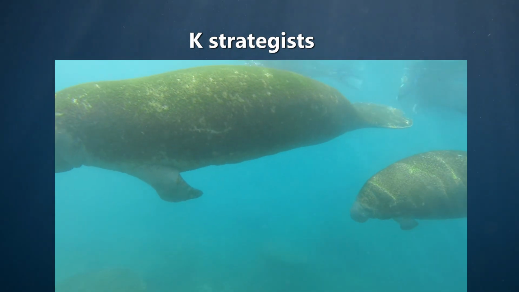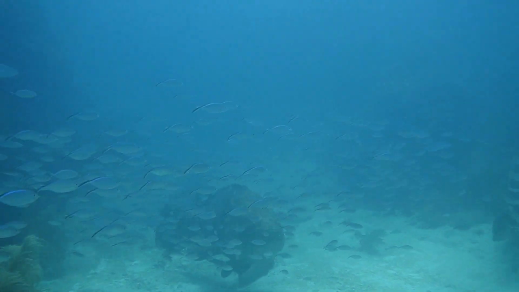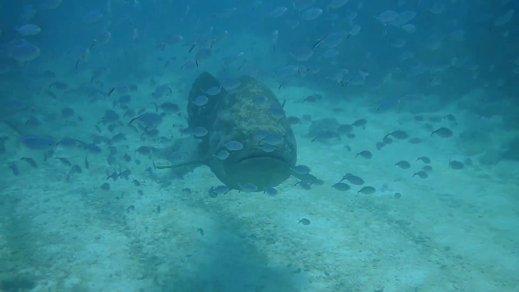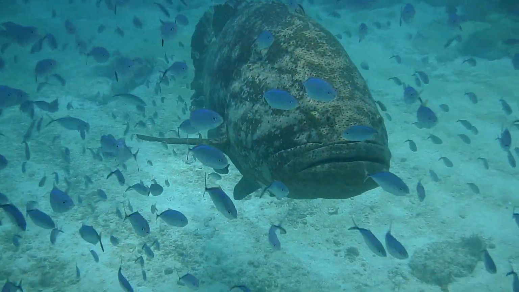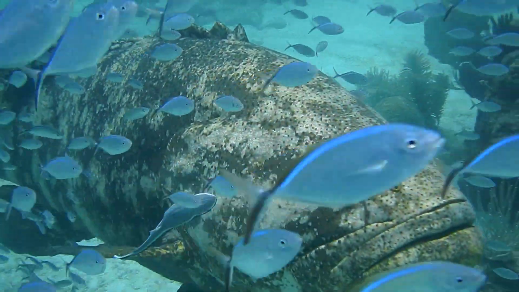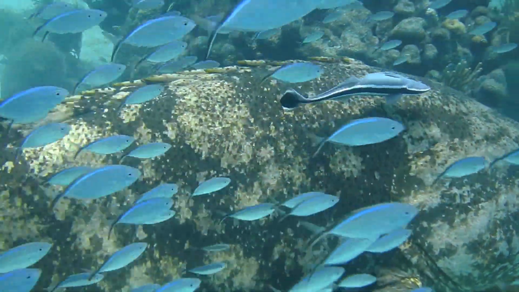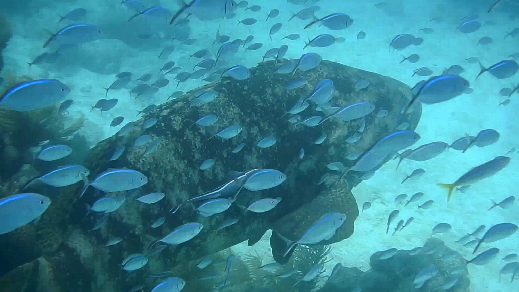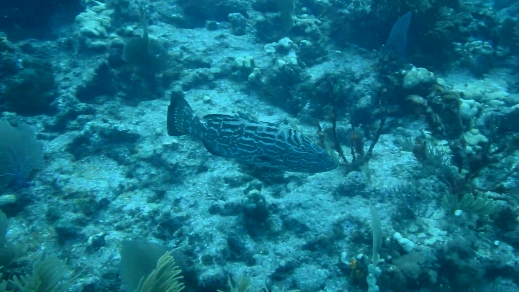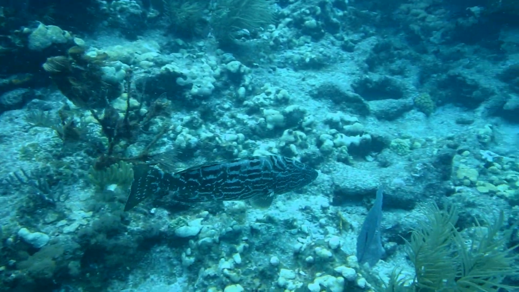Now, R and K strategists represent two ends of the spectrum. You can have, for example, some fish species that are very long-lived and seem like K strategists, but they still produce thousands of offspring with high mortality rates, and that seems a little bit more like R strategists.